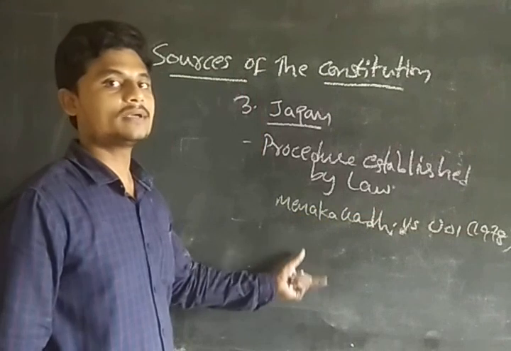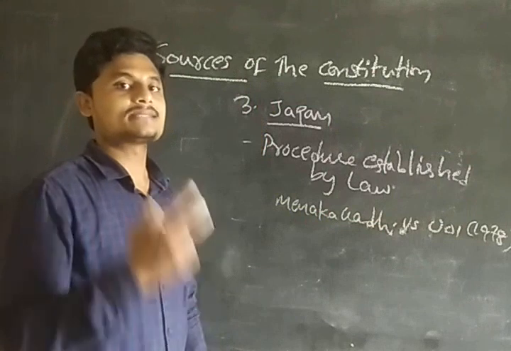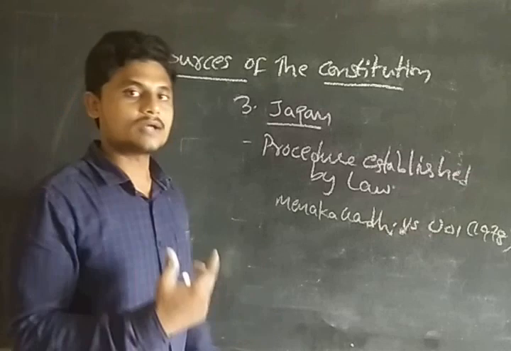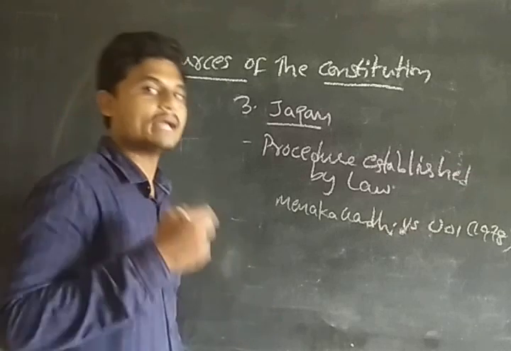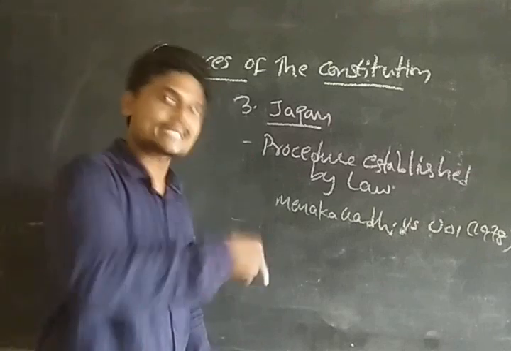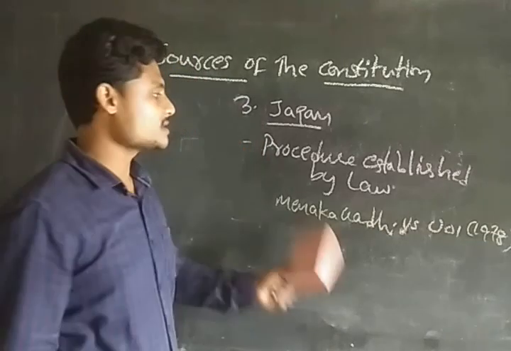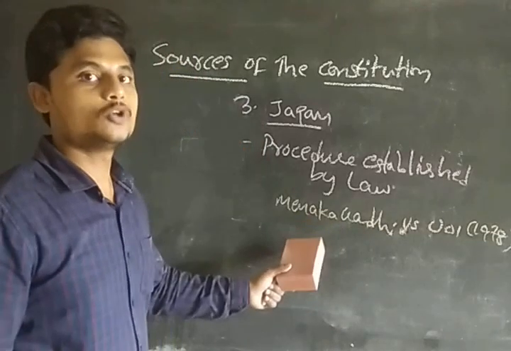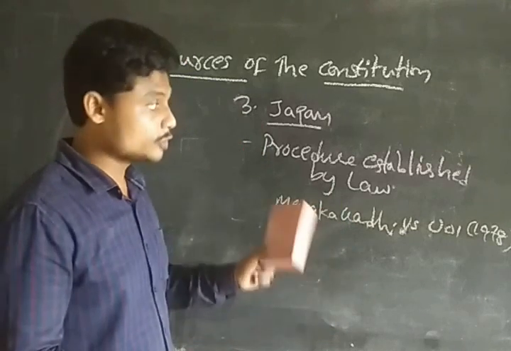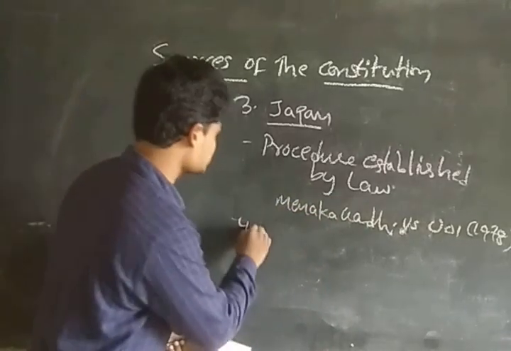In Maneka Gandhi versus Union of India 1978, the Supreme Court explained this through Article 21. What does Article 21 say? Life and personal liberty. So, through this article, the Supreme Court mentioned that we are going to enter into the due process of law. It means they are going to see the provisions of the act also, and give judgment accordingly. That is due process of law. So this is the first case where due process has been seen.